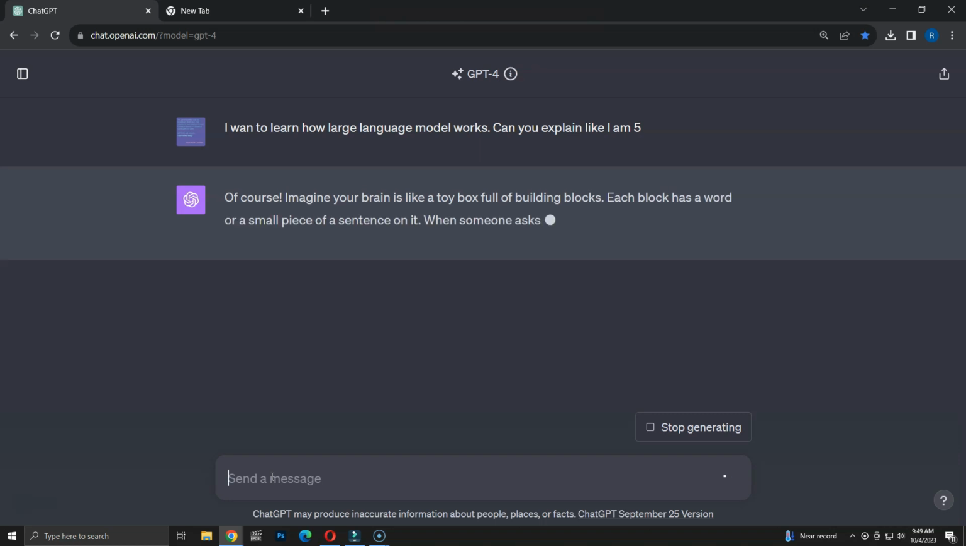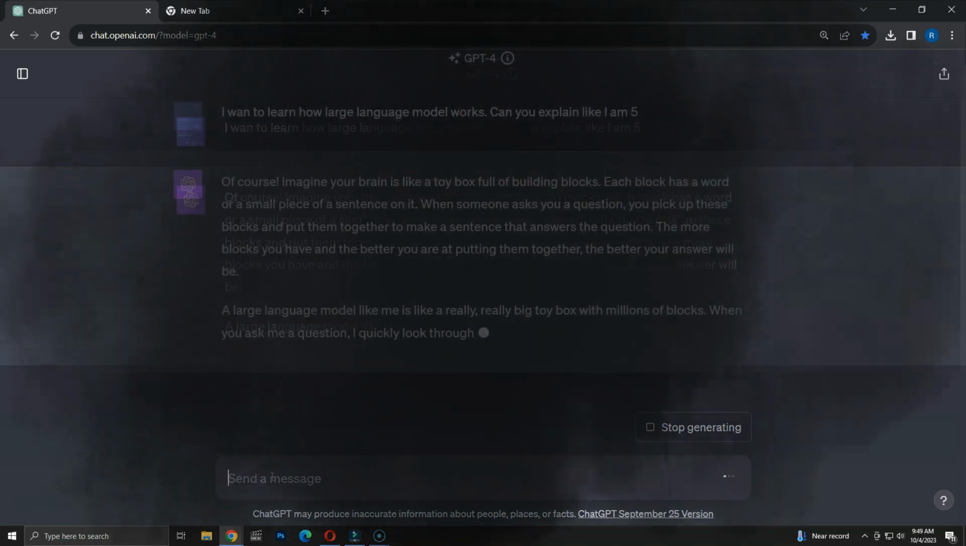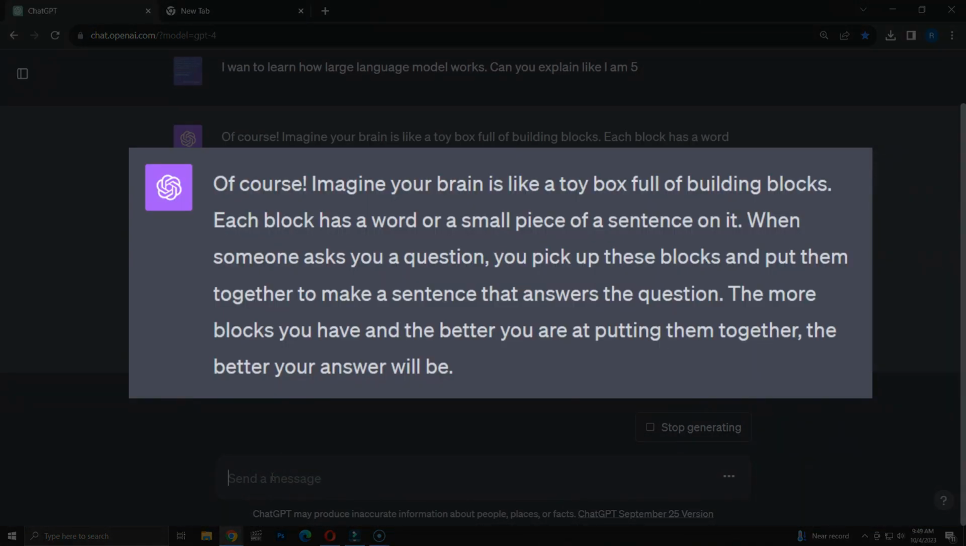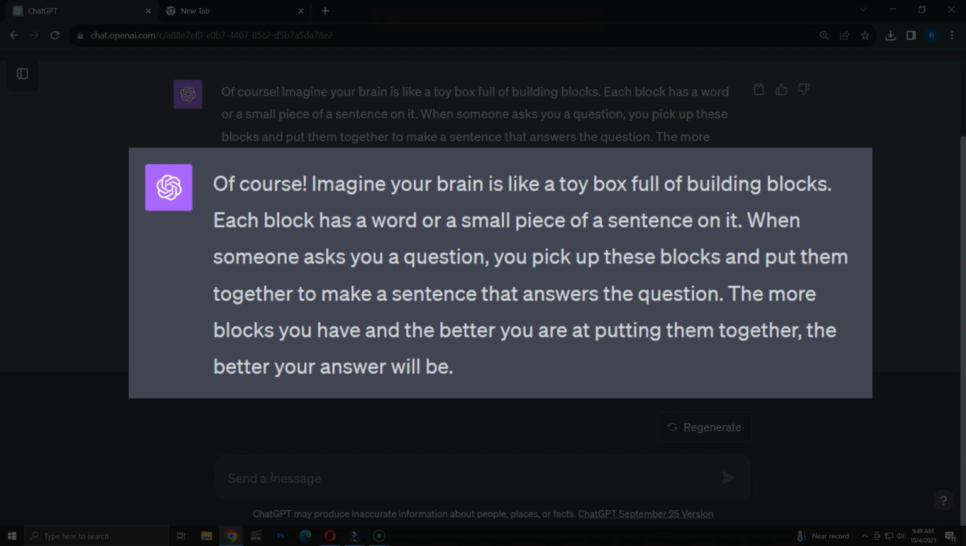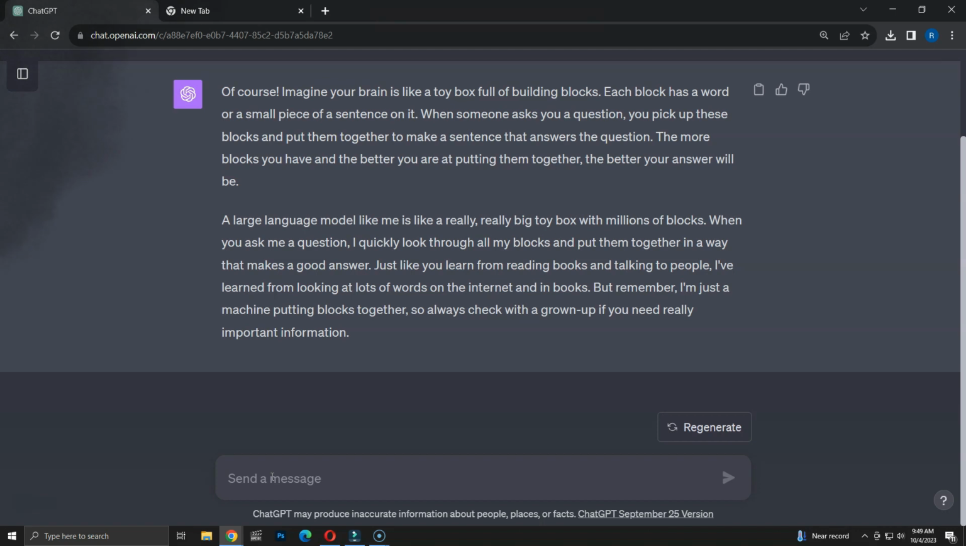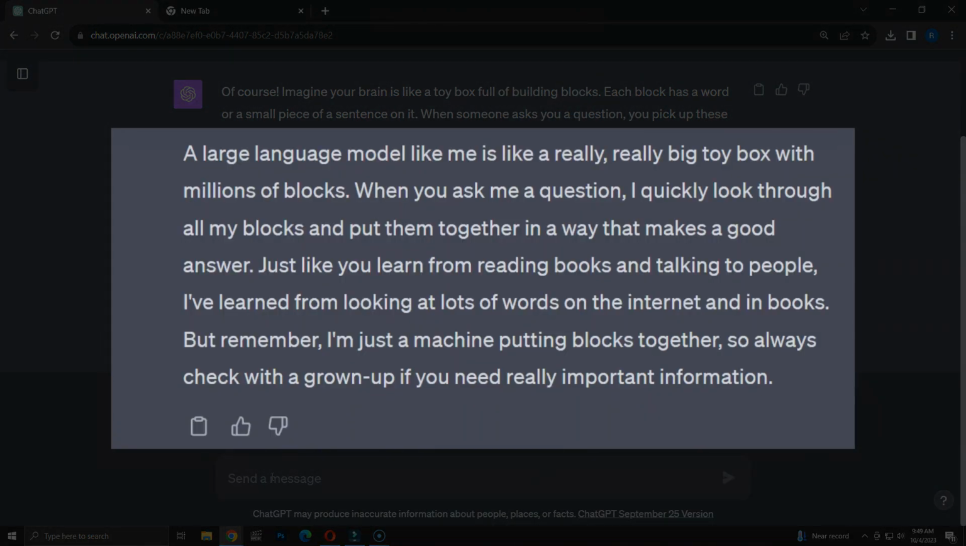It starts with an example for a 5-year-old. Imagine your brain is like a toy box full of building blocks. Each block has a word or a small piece of a sentence on it. When someone asks you a question, you pick up these blocks and put them together to make a sentence that answers the question. The more blocks you have and the better you are at putting them together, the better your answer will be. Then, it compares this example with large language models.